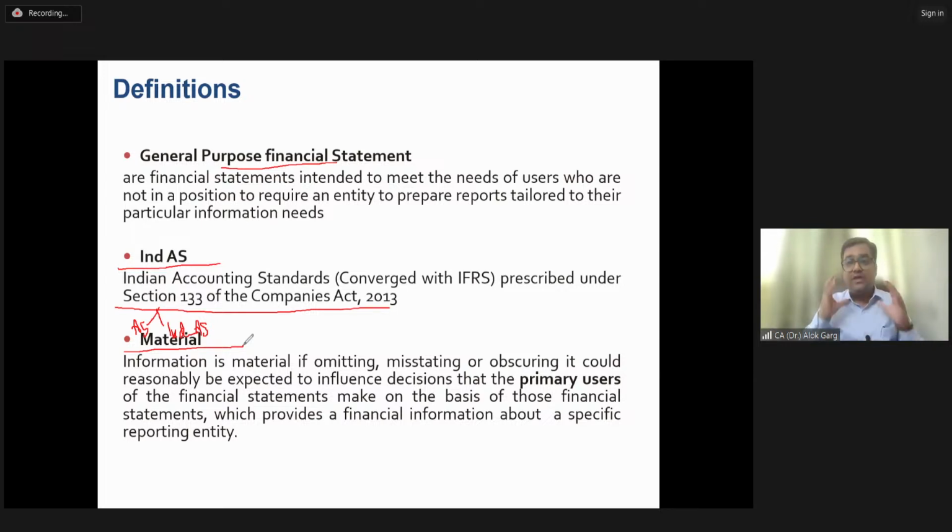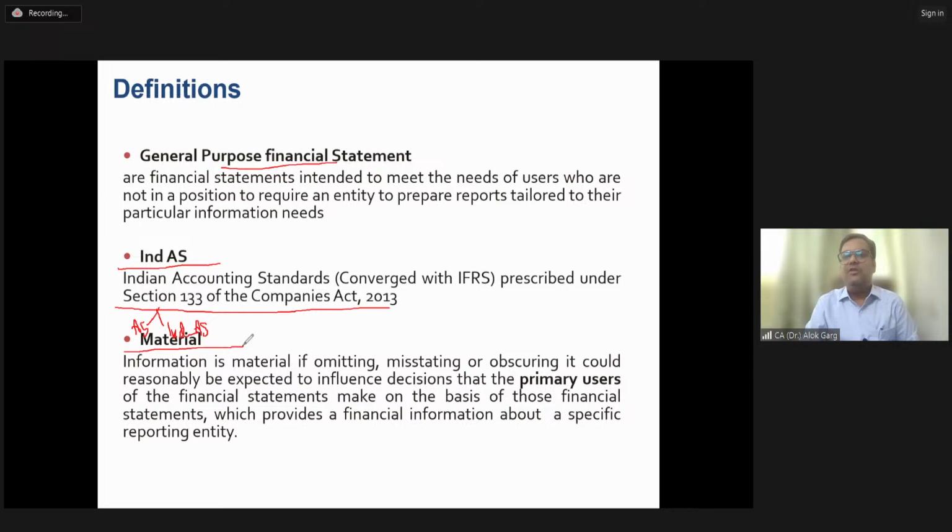So that you will focus more on material items and less on immaterial items. Let's say if the materiality concept were not there, being an auditor, how would you audit? You are auditing the financial statement of a company for the full year by spending just 1 month, or 2 months maximum.